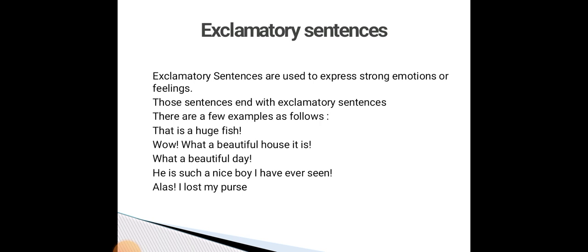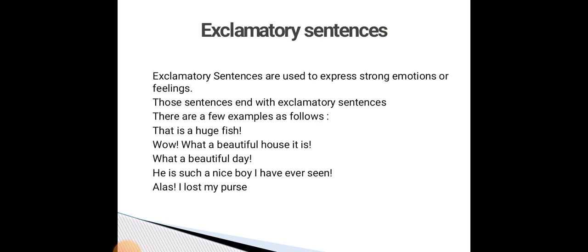There are a few examples as follows. That is a huge fish! Wow, what a beautiful house! What a beautiful day! He is such a nice boy I have ever seen! Alas, I lost my purse! These are the few examples given for the exclamative sentence. The first example is that is a huge fish. Here, we are expressing our emotions of surprise by seeing a huge fish. So, you have to put the exclamation mark at the end.